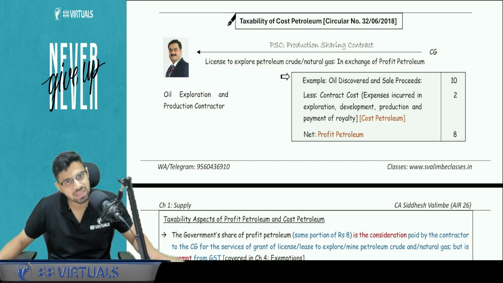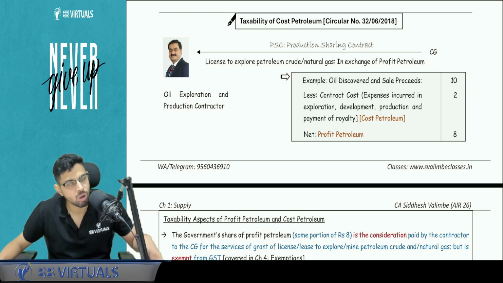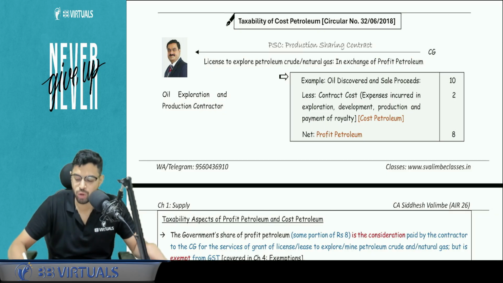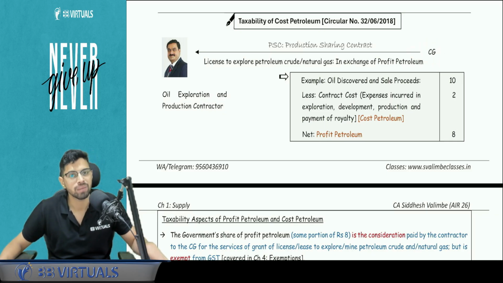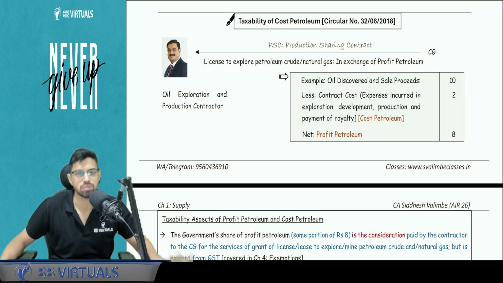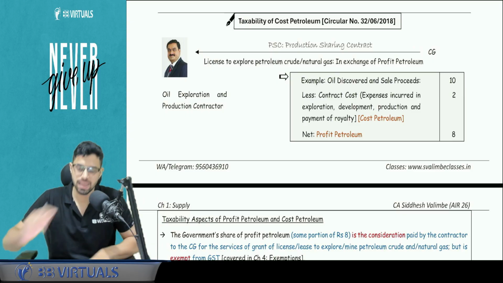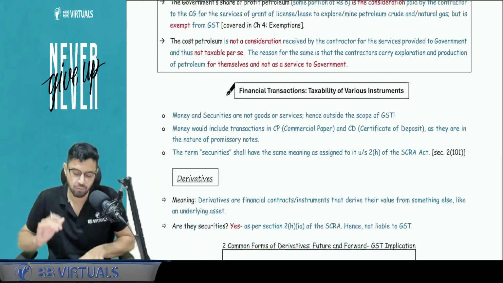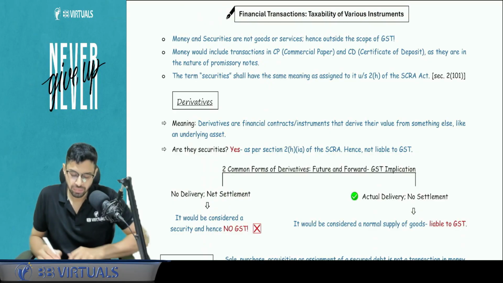Is this a supply? The answer is yes. All parameters of supply are being fulfilled here. Consideration is there, and supply of service is there in the form of supply of license. But this is covered under chapter number 4 exemption, which says that profit petroleum is exempt. So net effect, profit petroleum will also not be under GST.